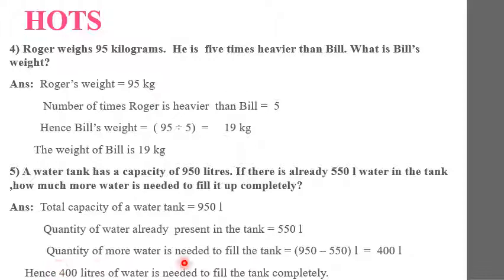So the quantity of more water needed to fill the tank is equal to, how will we find out? The total capacity of the tank minus the quantity of water that is already present in the tank, that we will subtract. So total capacity minus quantity of water already present in the tank, that is 550. So 950 minus 550 liters is equal to 400 liters. So how can we write? Hence 400 liters of water is needed to fill the tank completely. Understood, all of you? So children,